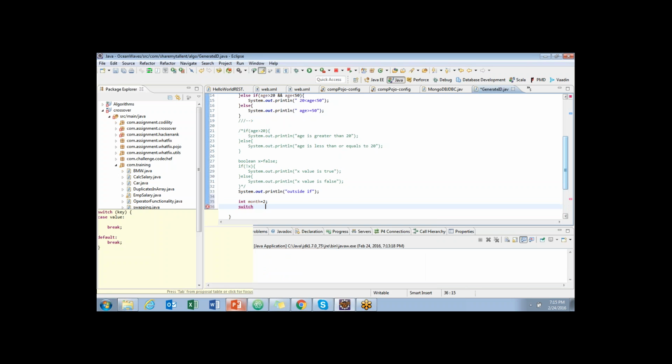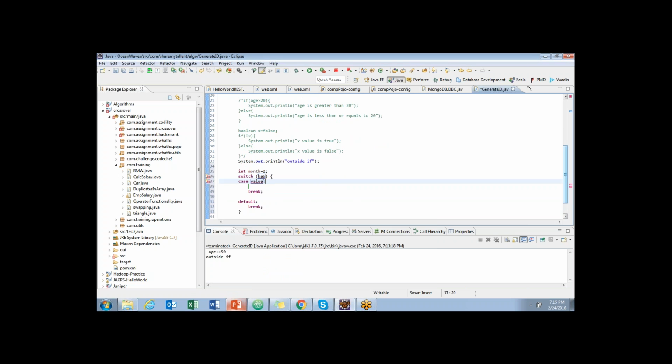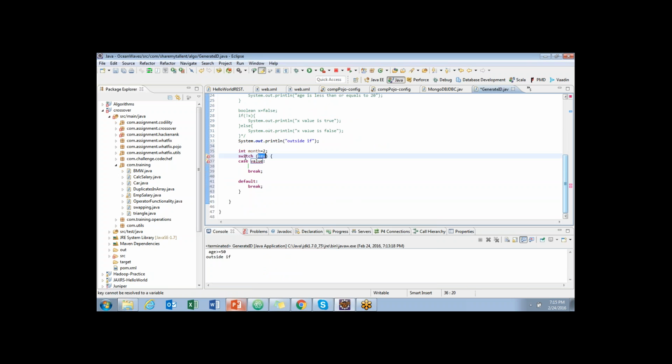So what we do is, the switch statement syntax would be like switch, and we place the brackets and whatever key we want to check, month, and the value we will mention from here.